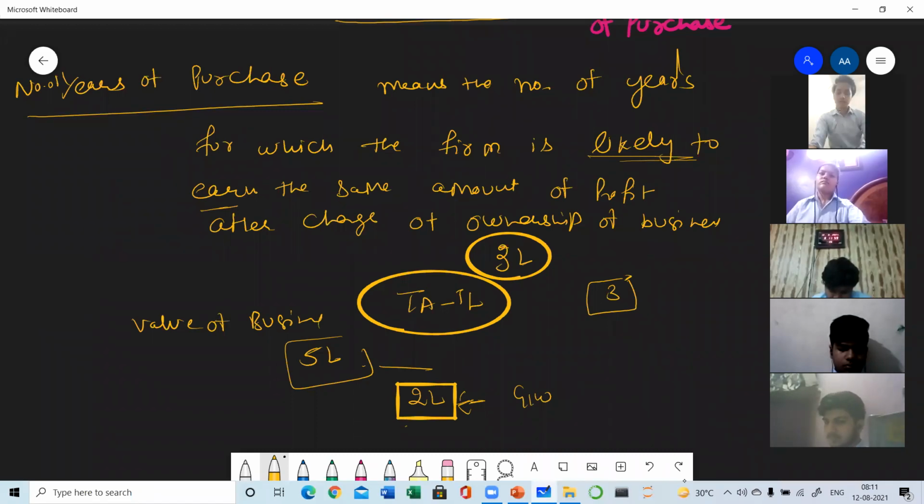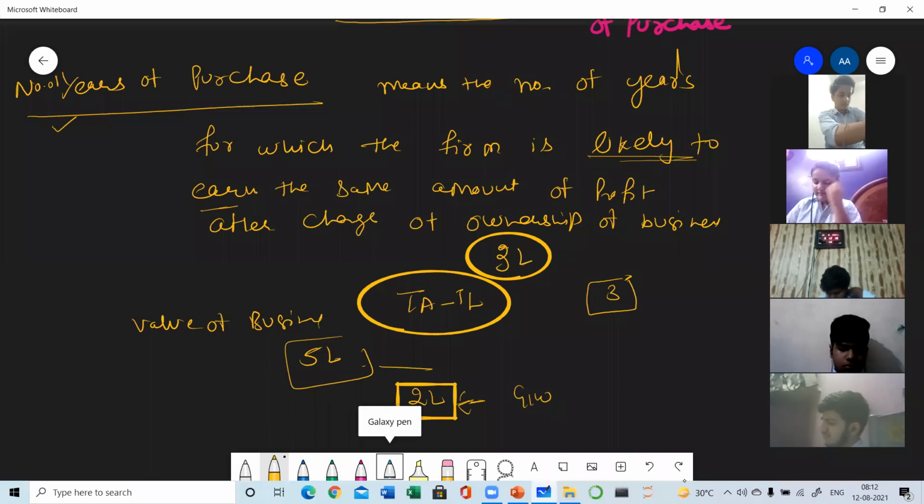Okay, so this is the number of years of purchase, and this number of years must be given in the question. So after calculating the average profits, you just have to multiply the average profits with the number of years of purchase. Then you know the amount of goodwill.